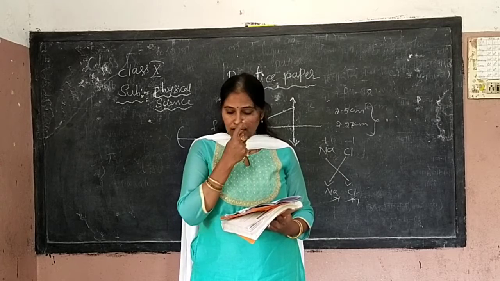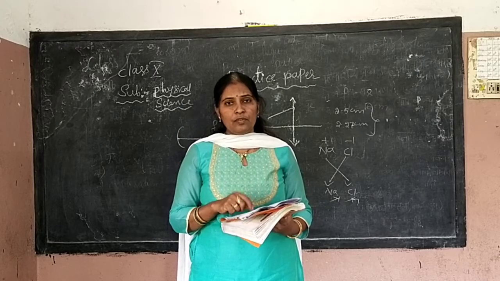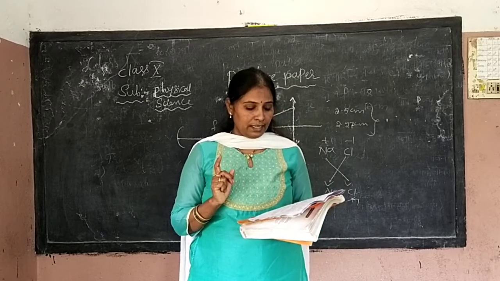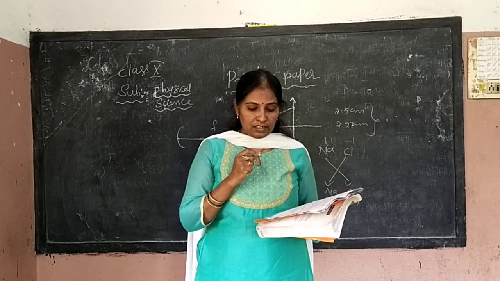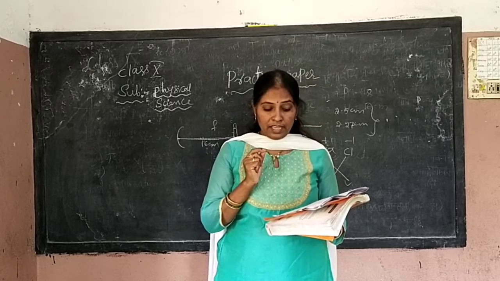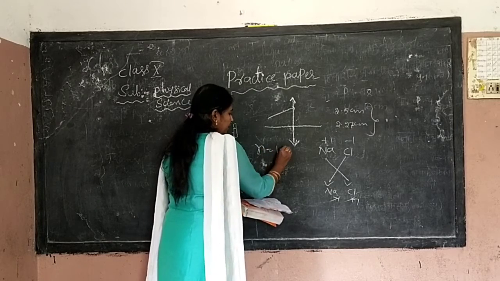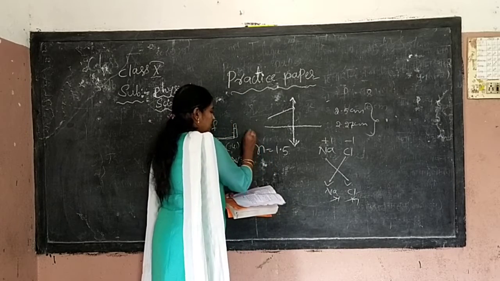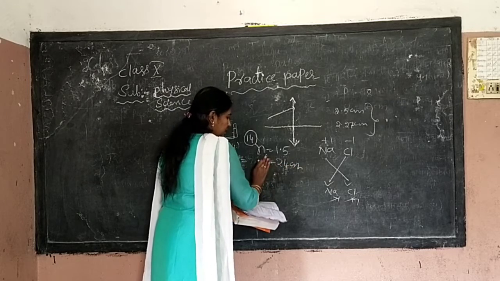Long answer. Next, 14. A small problem is there. I will explain the data which is given in this and a formula you need to solve. Reading slowly, you understand. Find the radii of curvature of a convex or concave convergent lens made up of a glass with a refractive index n equal to 1.5. n is given as 1.5. Having focal length of 24 centimeters. Focal length is 24 centimeters.